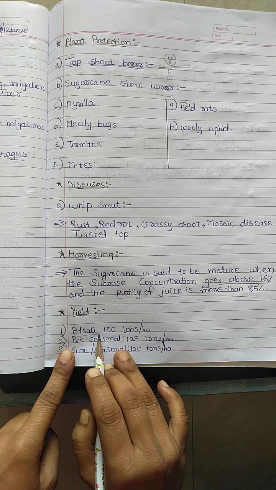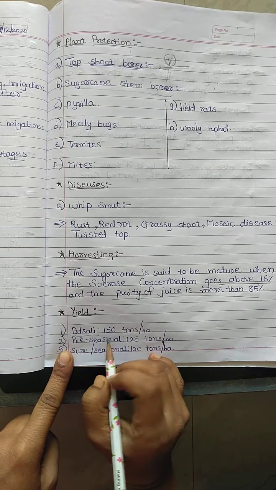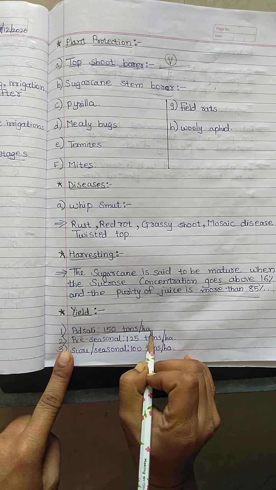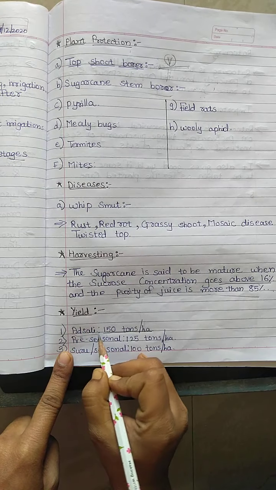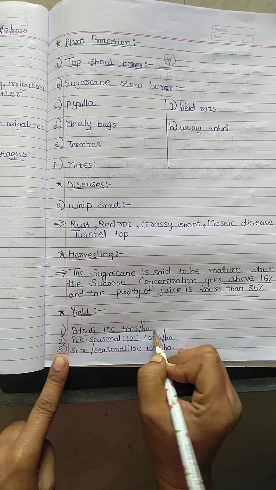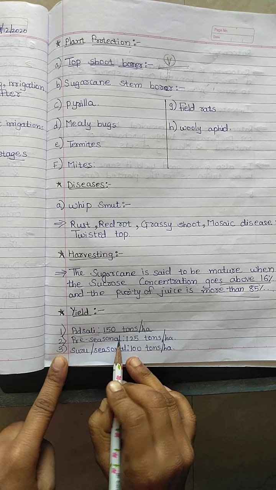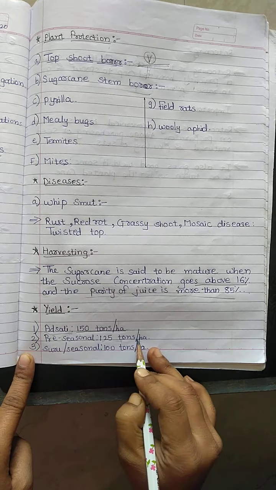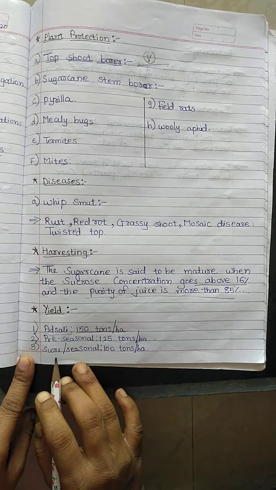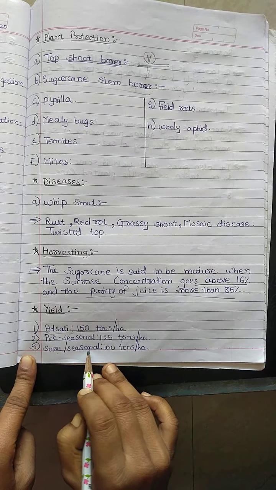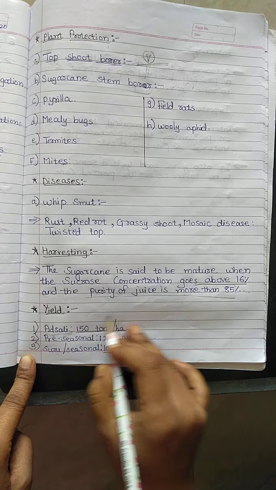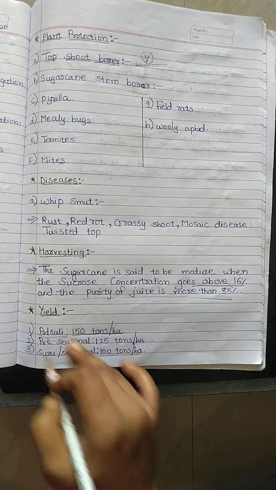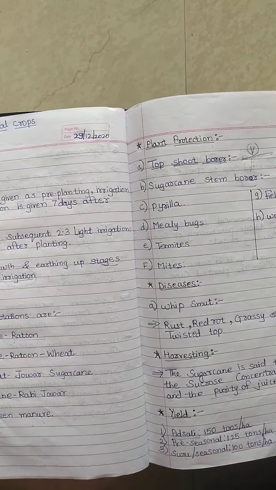Adsali is a type of sugarcane from which we get 150 tons per hectare. Then pre-seasonal gives 125 tons per hectare. Then Suru or seasonal sugarcane gives 100 tons per hectare. These are the yields of this sugarcane.